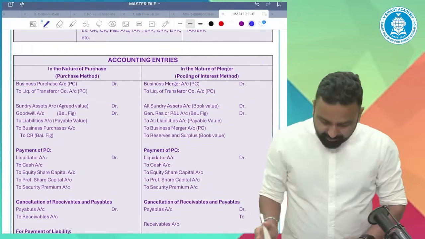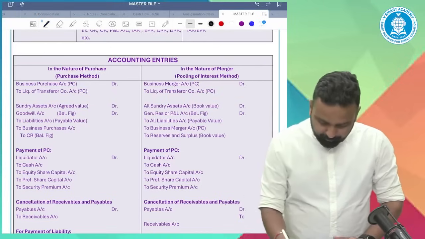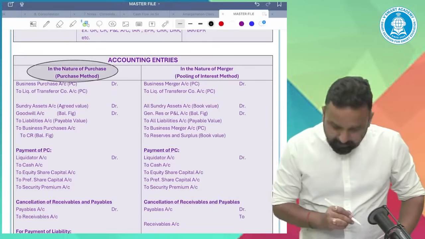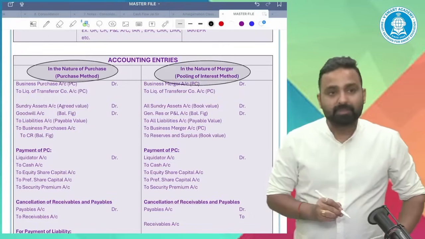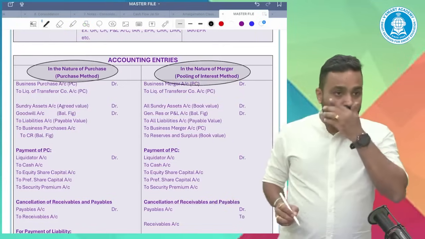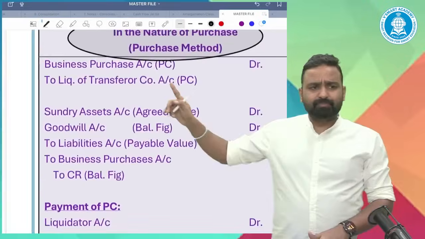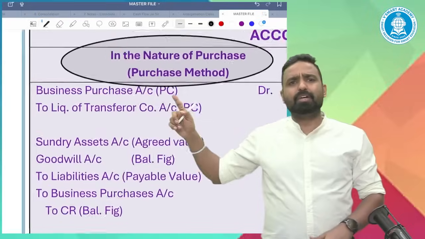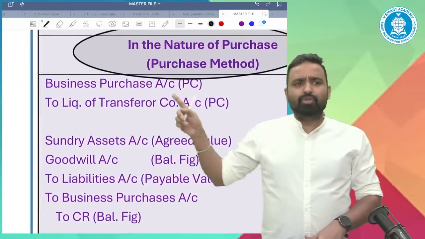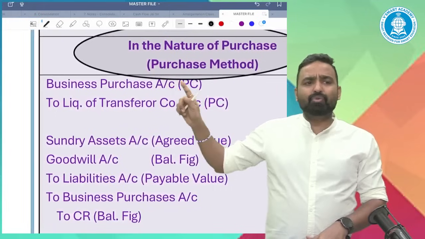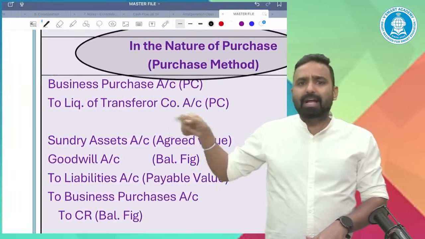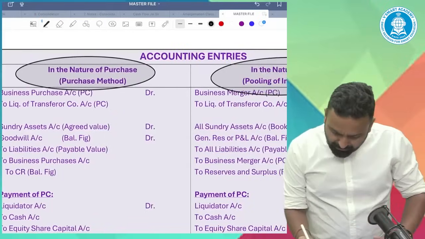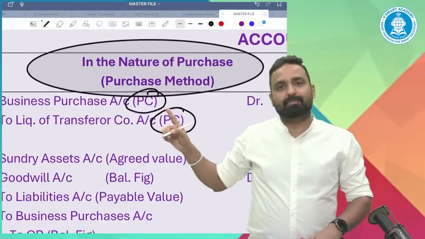Okay, accounting entries. This is a purchase. This is a merger. Now, the first entry is quite simple. Business purchase account debit to liquidator of transferor company. Why liquidator? Because the transferor company is getting liquidated. So you will discharge the PC. You will hand over the PC to the liquidator, and the liquidator will discharge it to the shareholders. So business purchase account debit to transferor. This entry should be at the PC amount.